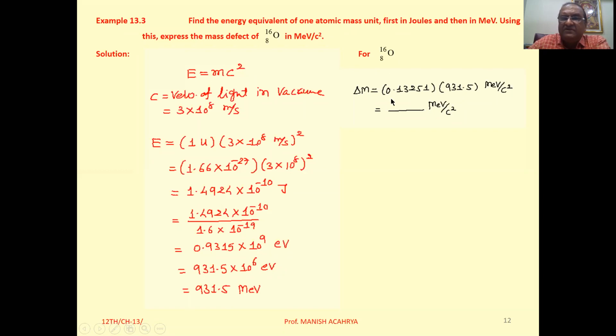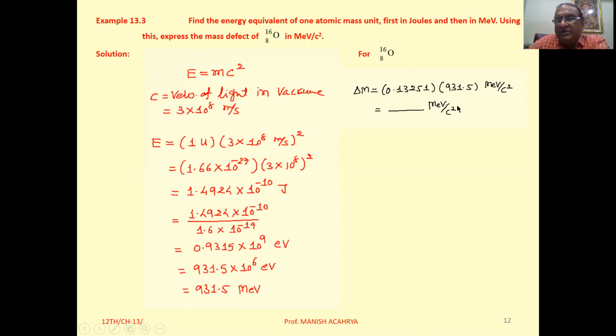Now the mass defect for oxygen is 0.13251, which we calculated earlier, and 1 U is 931.5 MeV. So if 0.13251 is multiplied by 931.5, then we will get some answer.